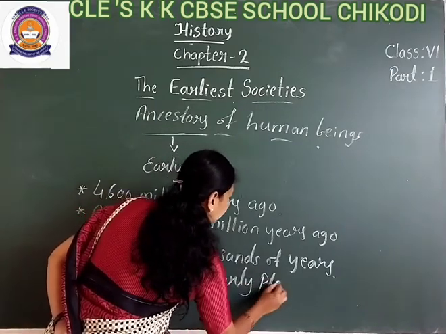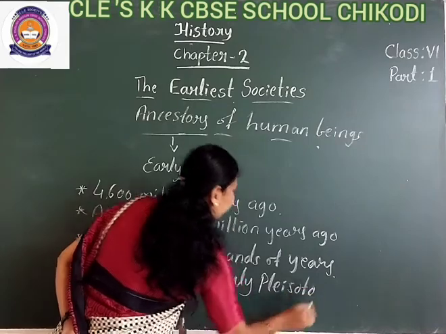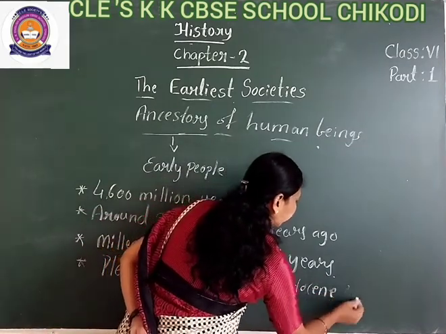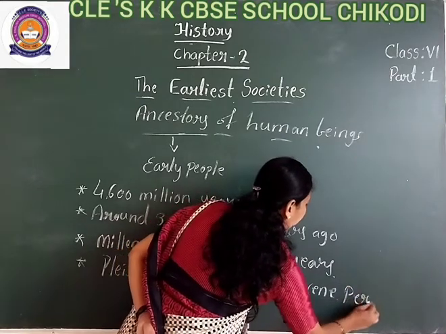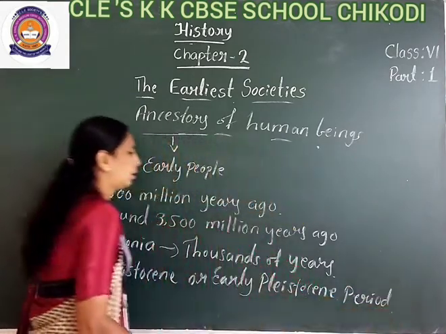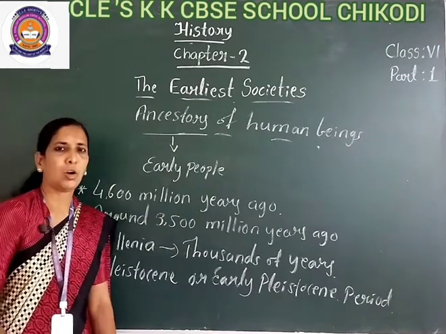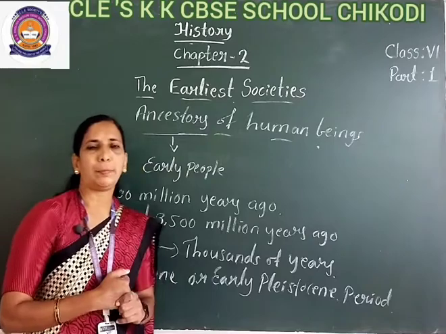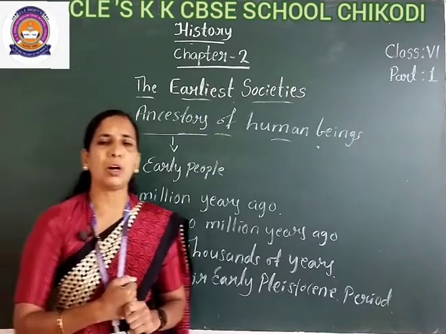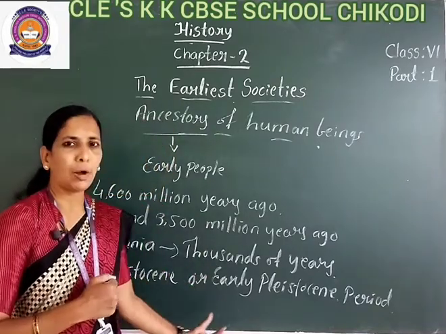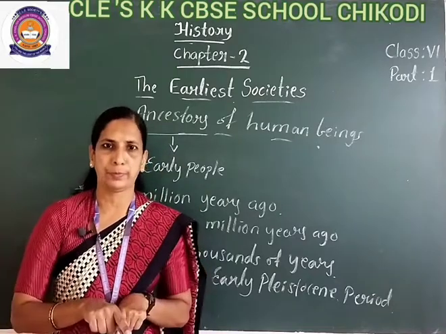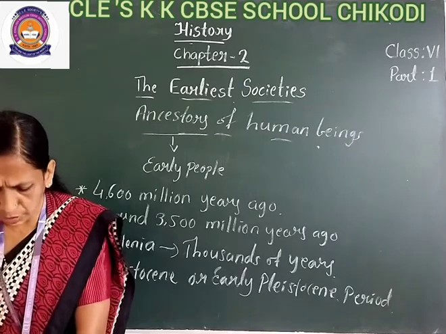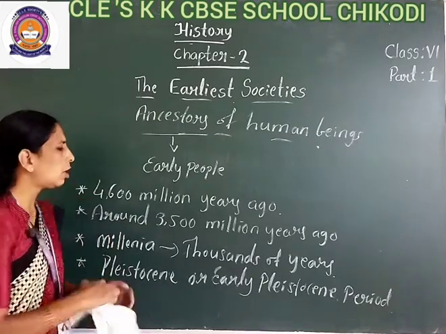In the Pleistocene period we have found early humans; they appeared on the earth.